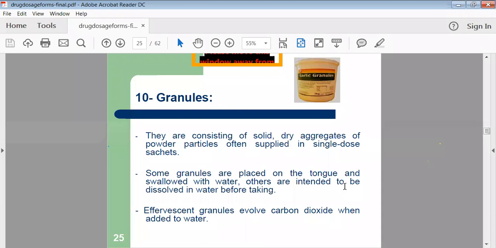Granules are nowadays also available in sachet form. Generally, when we want to utilize the granules, we have to administer them in one cup of water, and then we can utilize those granules. So these are the spherical type of preparations. Okay.